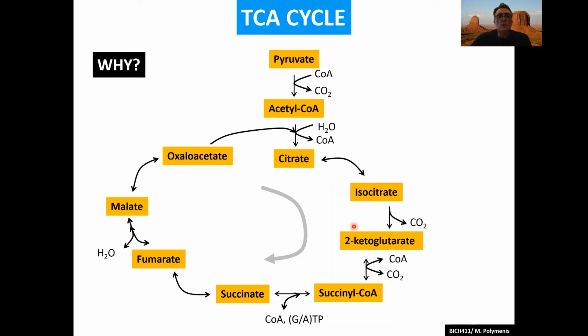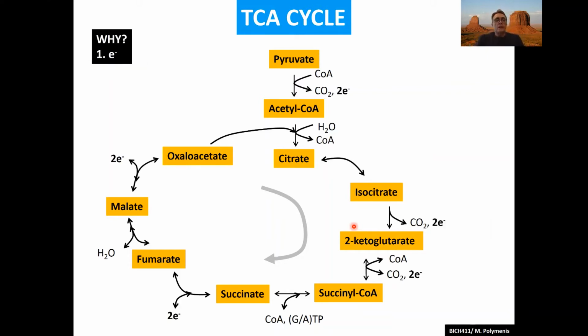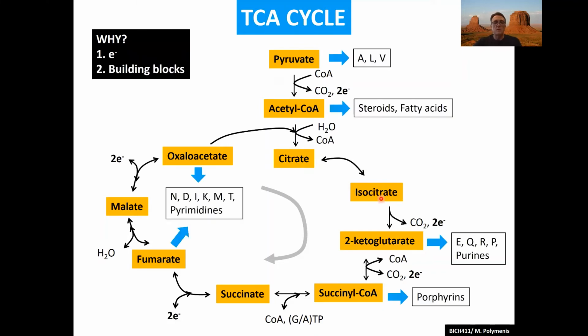Now, why do we do it? So a key product of the TCA cycle is electrons. These electrons will get fed into the electron transport chain, and eventually they will find their way onto oxygen or other acceptors. And that is the way that all cells charge their batteries. We call them mitochondria in our case. Bacteria is the same thing. And then they can make ATP. So electrons, here we see where they come off in the TCA cycle.